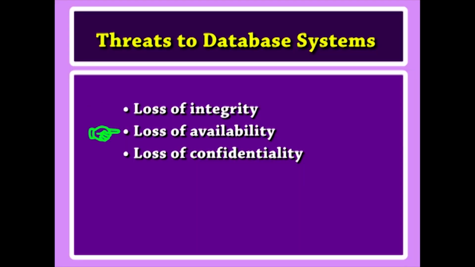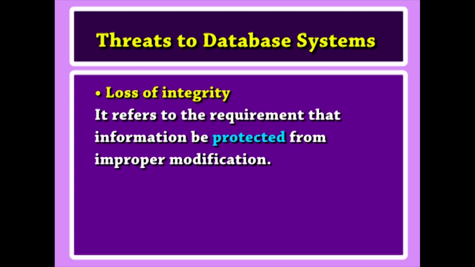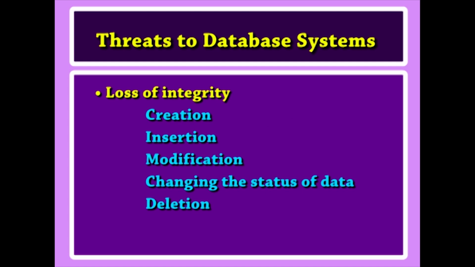Now, what are the various threats to databases? Threats to databases result in the loss or degradation of some or all of the security goals, such as integrity, availability and confidentiality. Loss of integrity refers to the requirement that information be protected from improper modification. Modification of data includes creation, insertion, modification, changing the status of data and deletion.